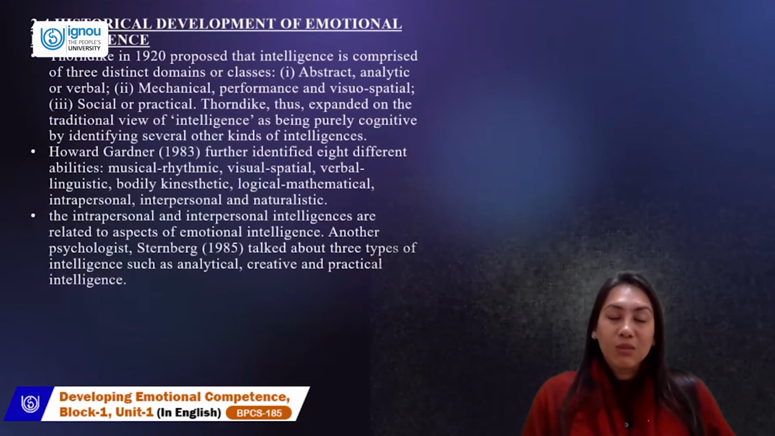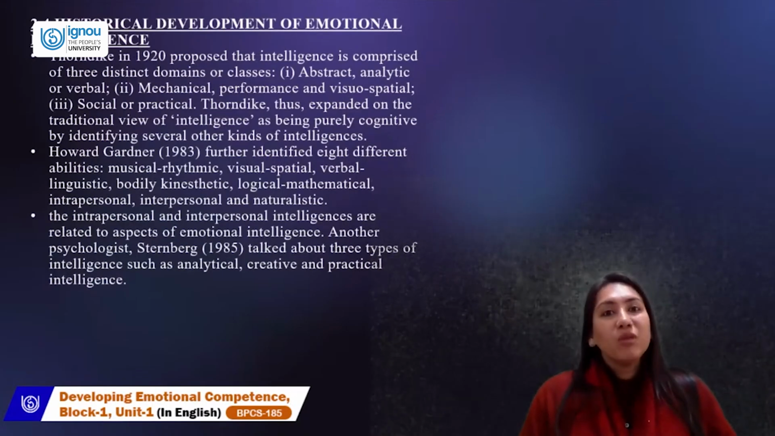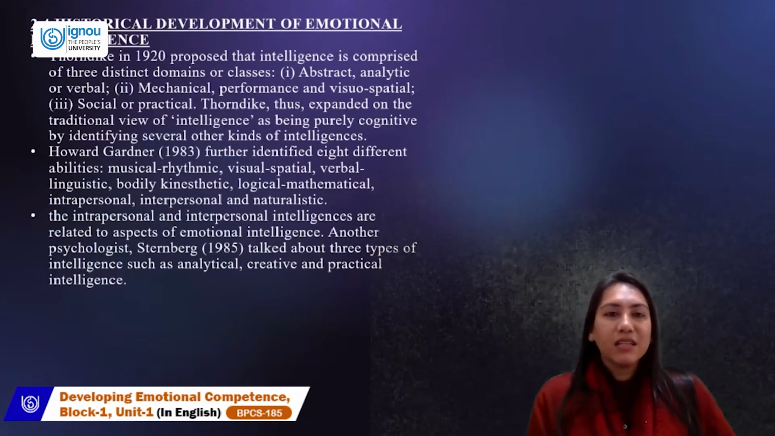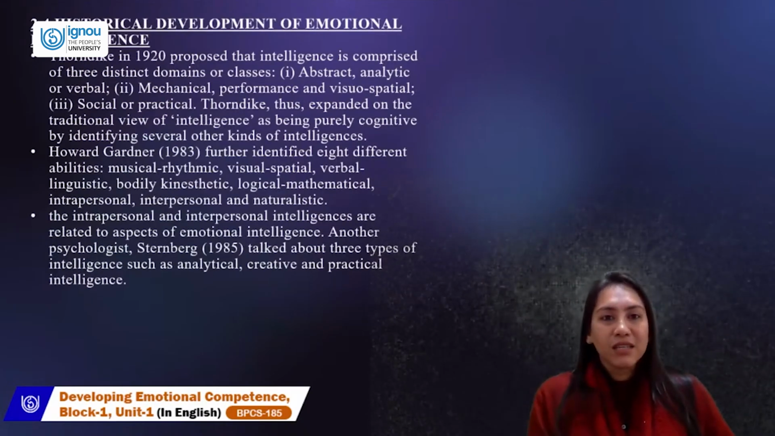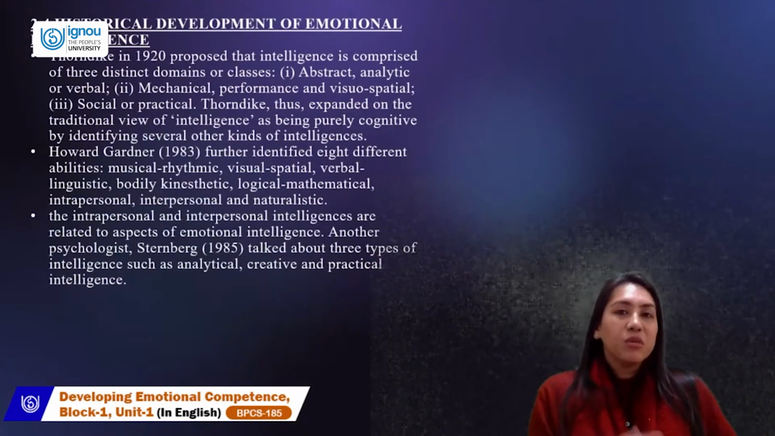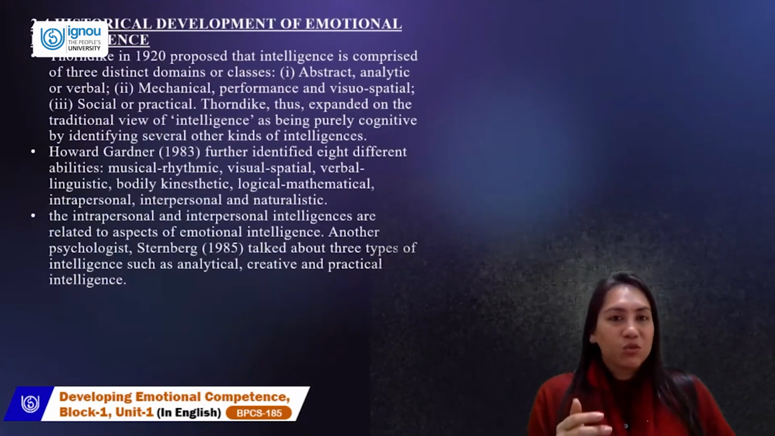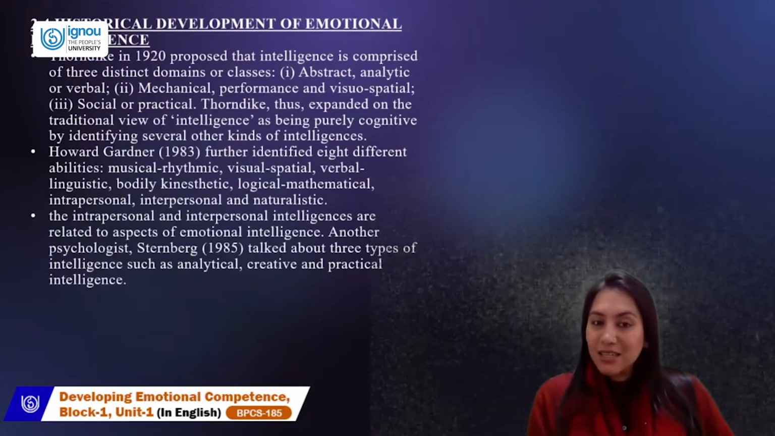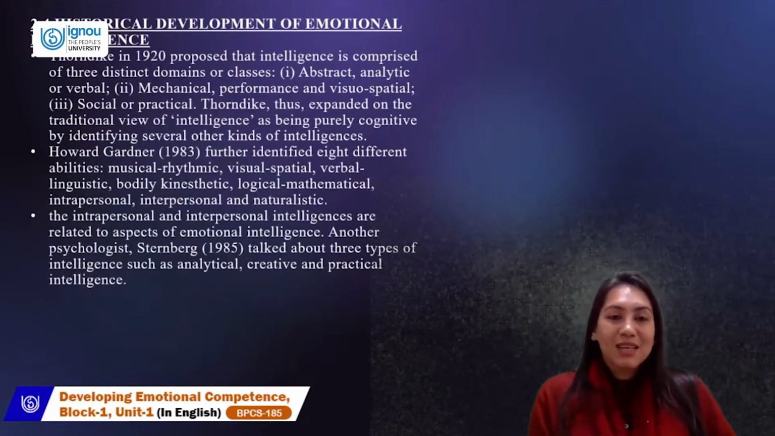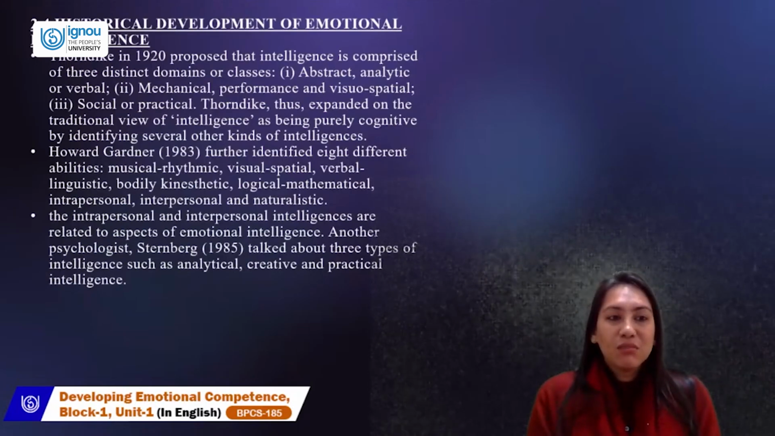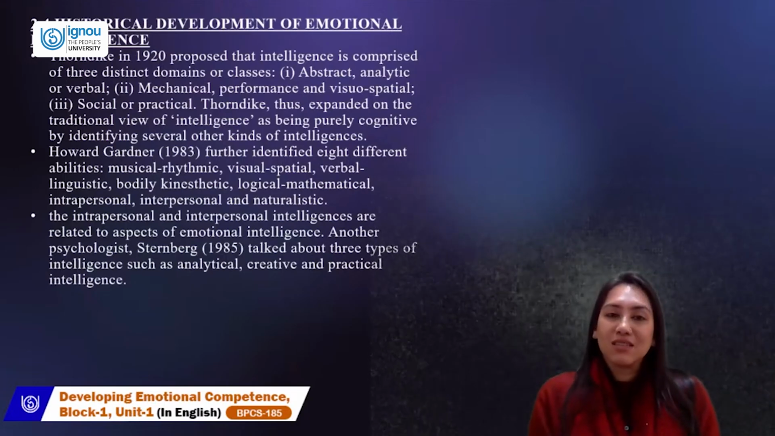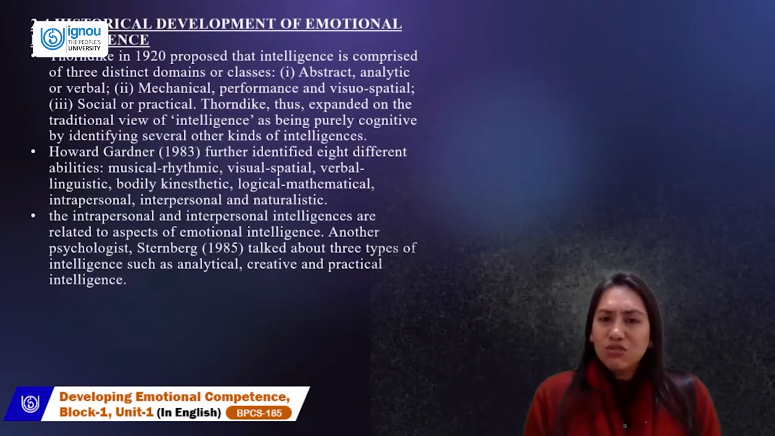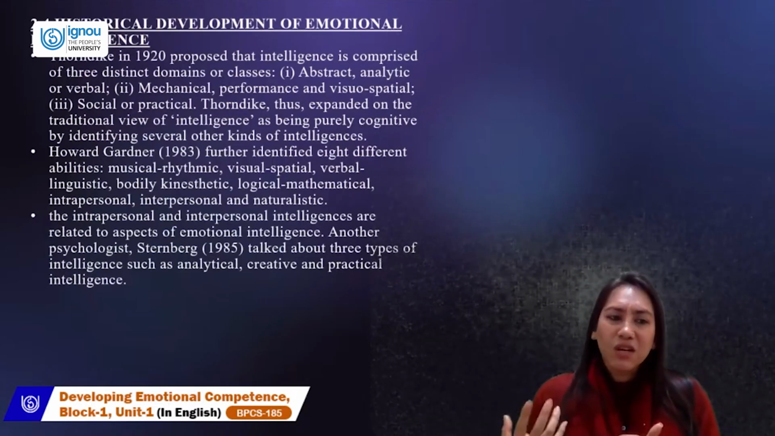Then Howard Gardner came up with the theory of multiple intelligences. He stated that intelligence is not just one distinct entity; it's multiple. It could be musical, intrapersonal, visual spatial, bodily kinesthetic. Also, it could be naturalistic, and linguistic. So eight intelligences came up with Howard Gardner. This is how intelligence as a concept started coming in.